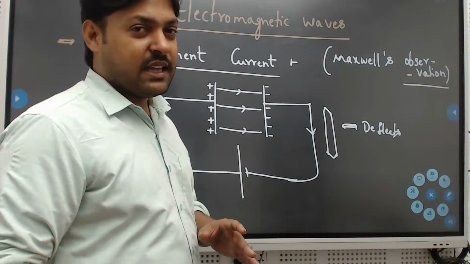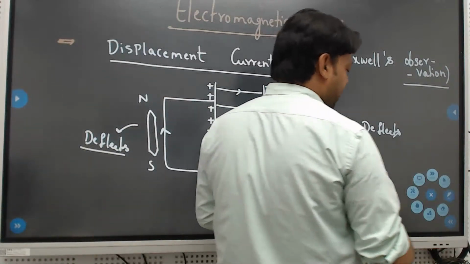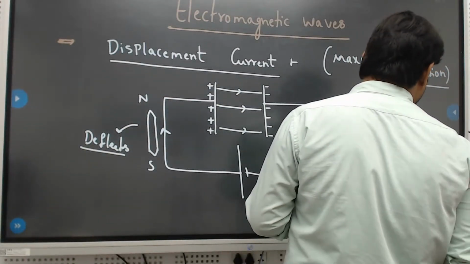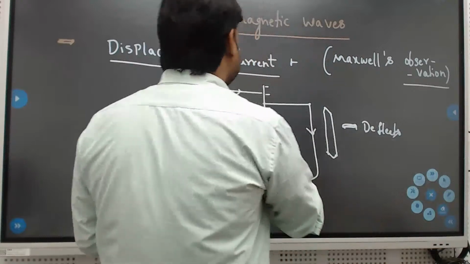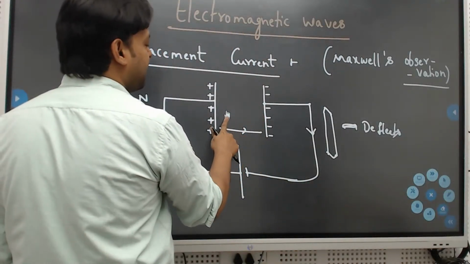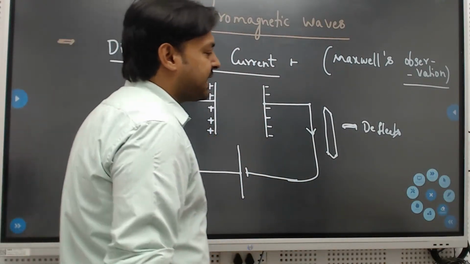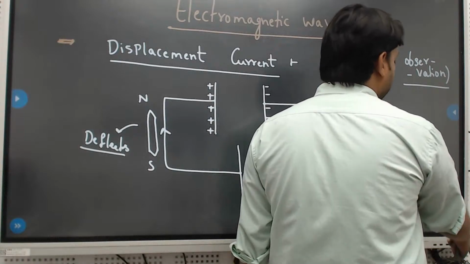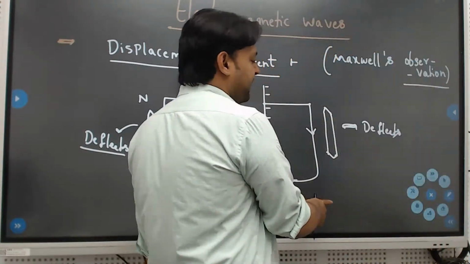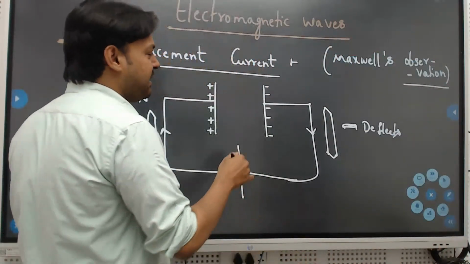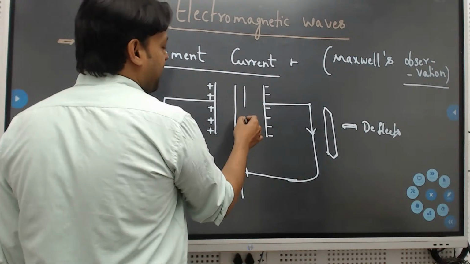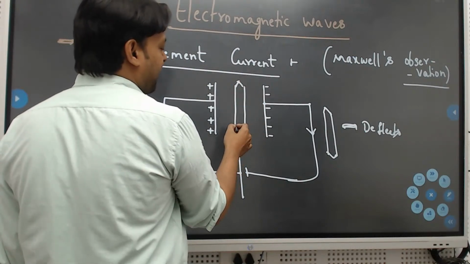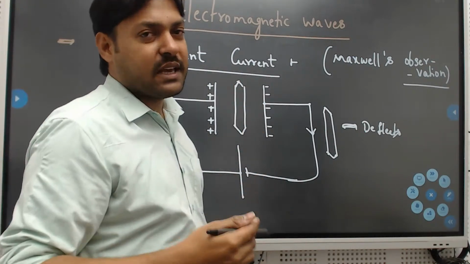Now the interesting thing he observed is, he placed that magnetic needle in between the plates of the capacitor.